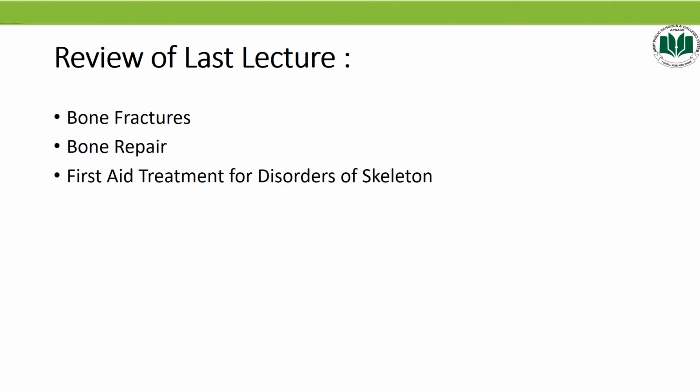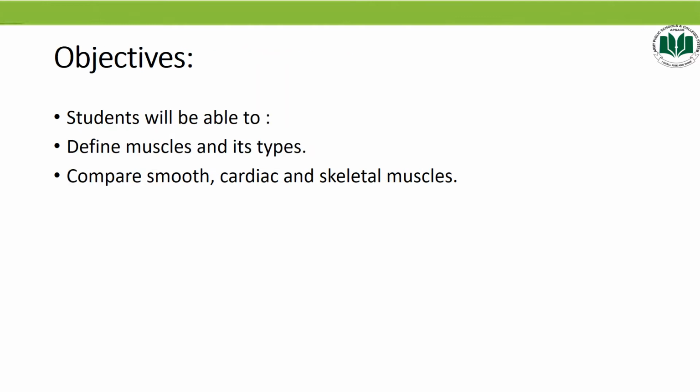First of all, I will give you the review of previous lesson, that is bone fracture, bone repair, first aid treatment for disorders of skeleton. After completing this lesson, you will be able to define muscles and its types and compare smooth, cardiac and skeletal muscles.